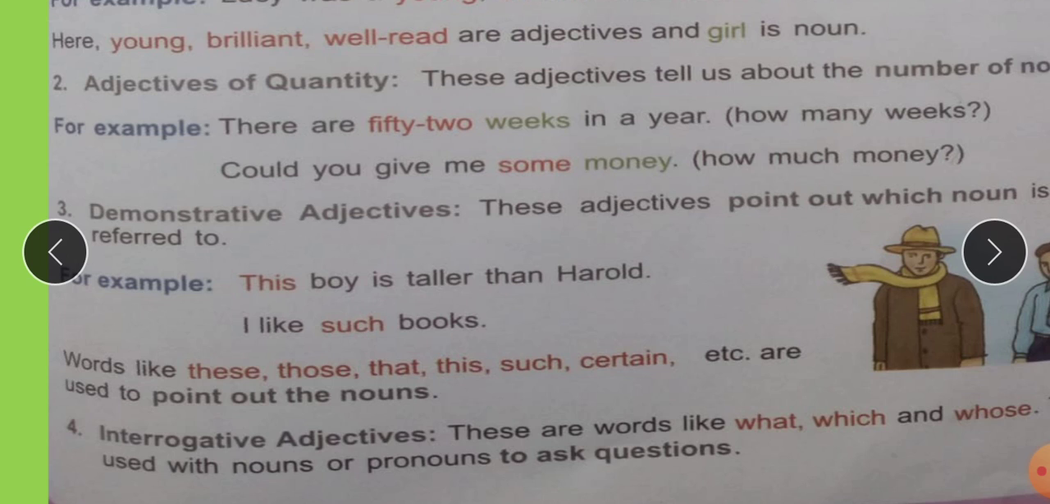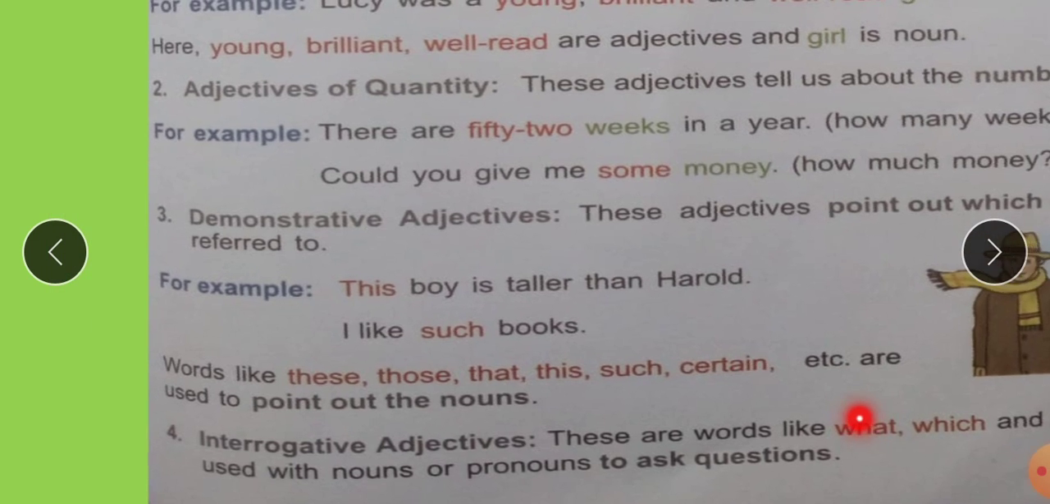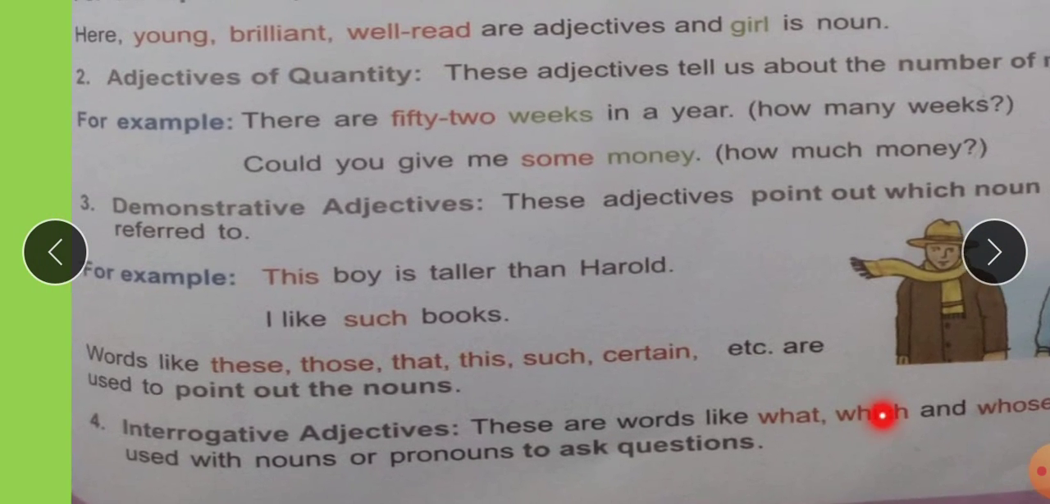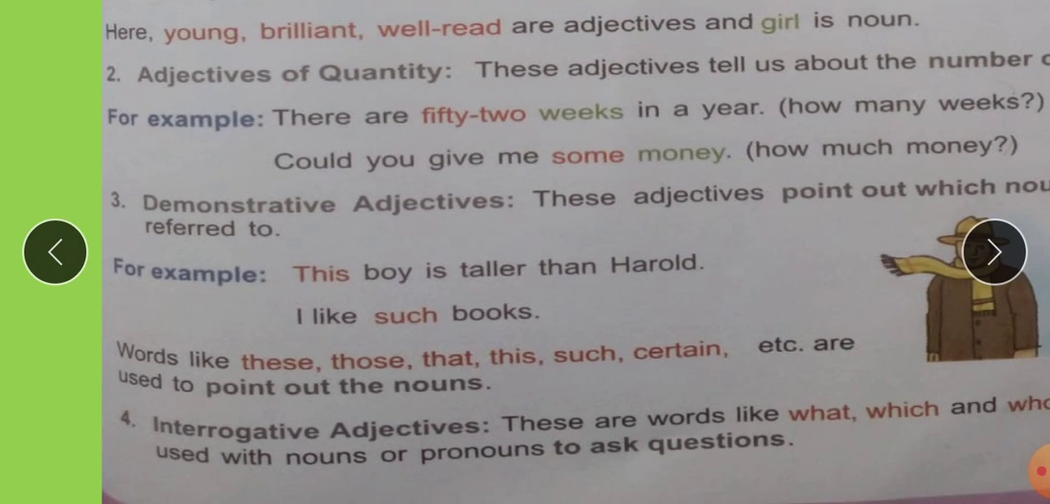And the last one is interrogative adjectives. These are words like what, which, and whose. What, which, and whose are interrogative adjectives. They are used with nouns or pronouns to ask questions. Students, interrogative adjectives are used with both nouns and pronouns.